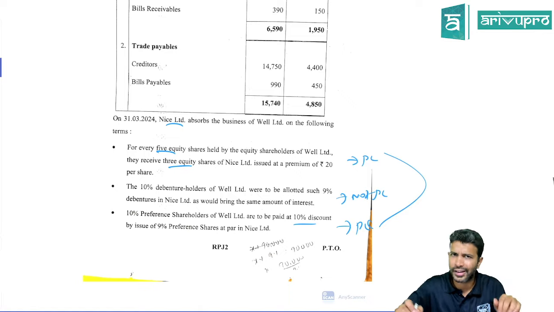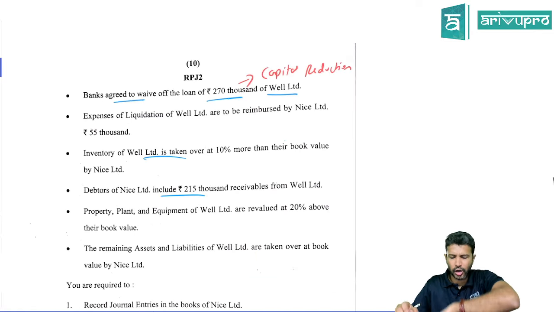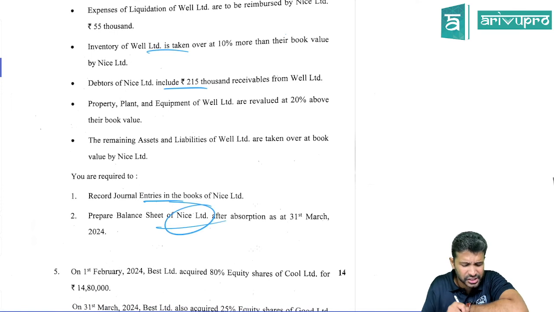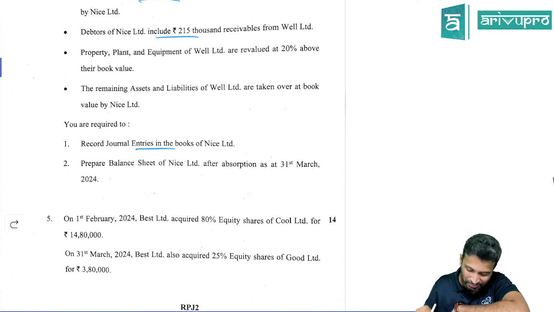So you don't have to go for any net asset method. So it's straight away called out. So PC portion is also clear. And then they've just asked the journal entry and balance sheet, sir. So this is also manageable. Only the crux is the time management.